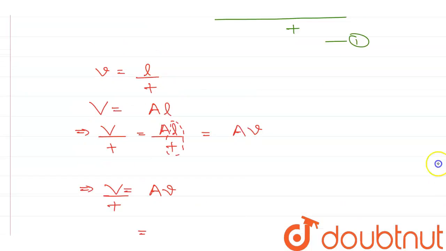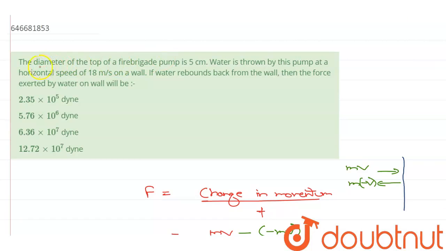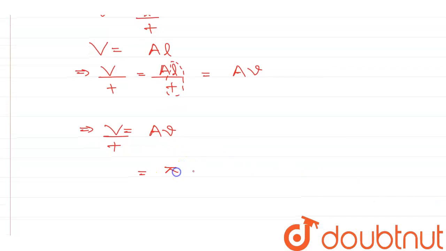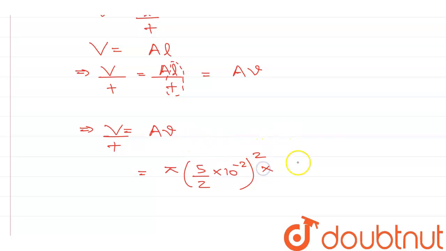Now the area of the fire brigade pump would be pi r square, and the diameter is given to us, so radius will be 5 by 2 centimeters. So the area becomes pi into 5 by 2 into 10 raised to power minus 2 to convert it into meter, and squared into the velocity, which is given as 18 meter per second.